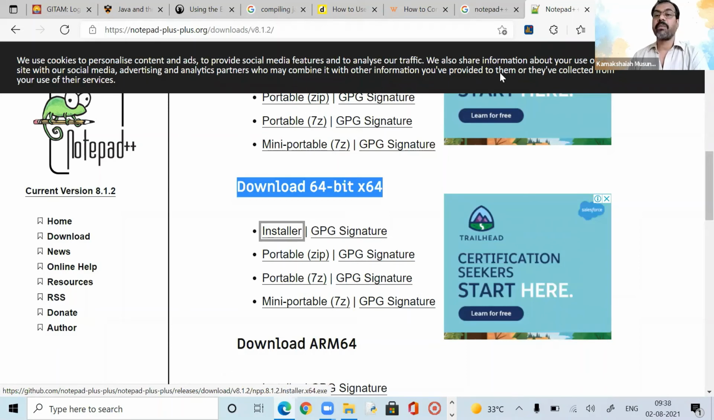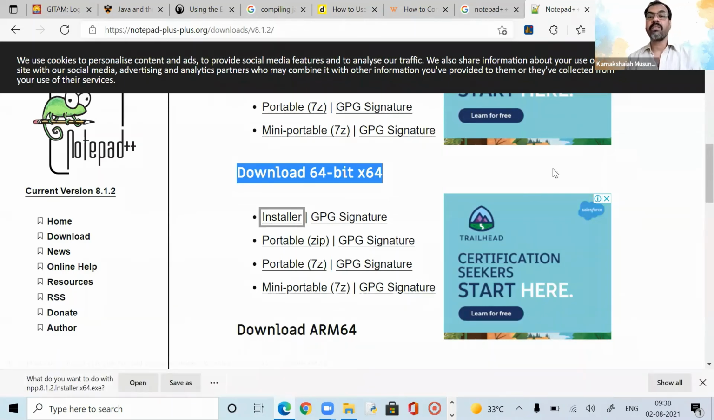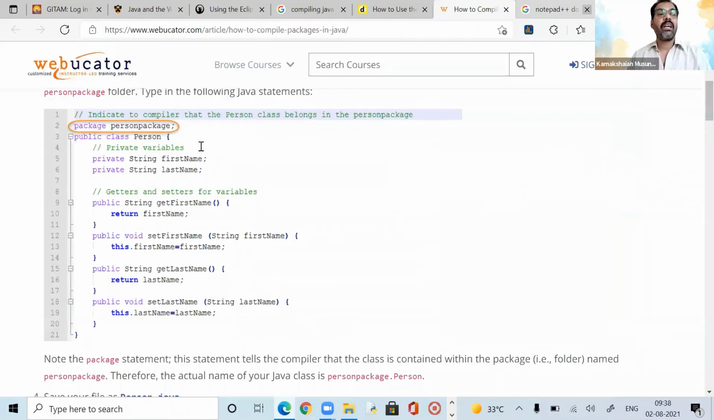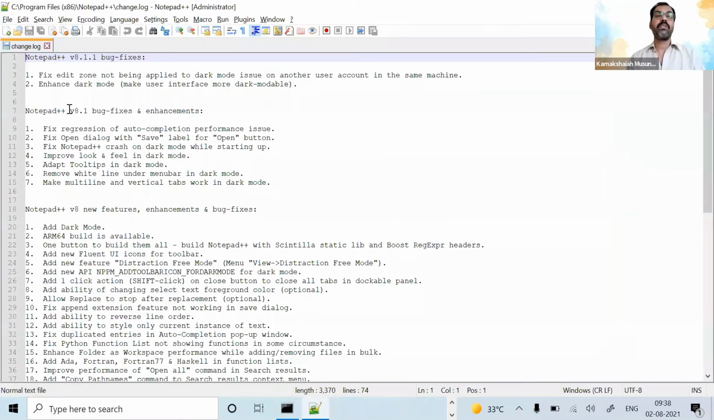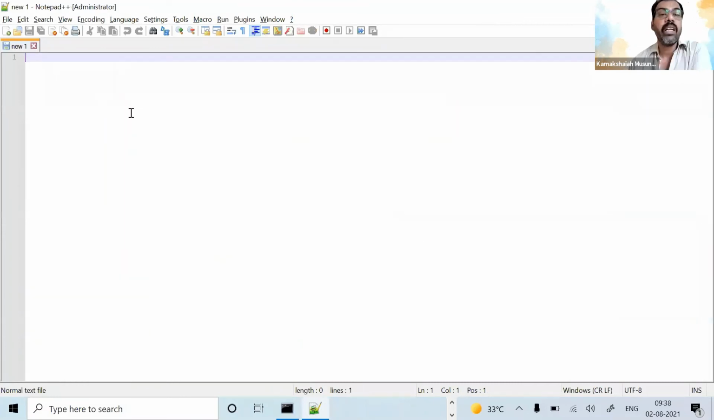So this is how you have to get Notepad++. And what is the advantage of Notepad++? It is Notepad plus something. Whenever you open Notepad++, it will show you some log file; you can close this. Then you get the new file. This is actually the place for scripting.